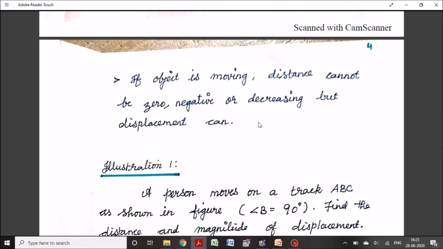If object is moving, distance cannot be zero, negative or decreasing, but displacement can.